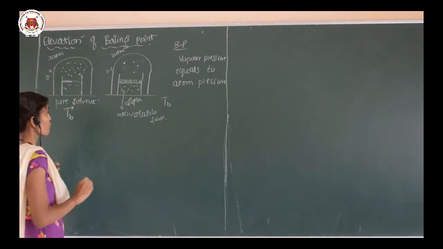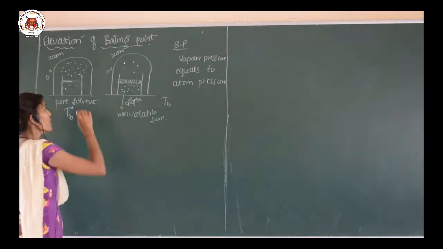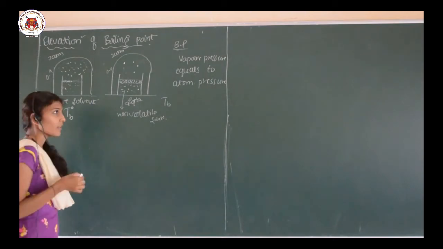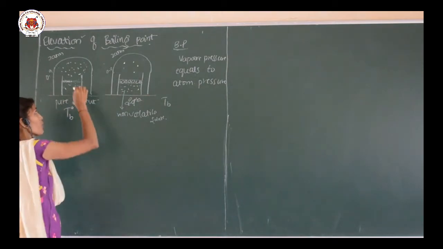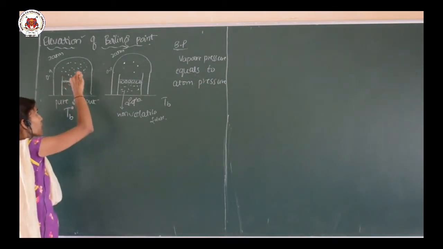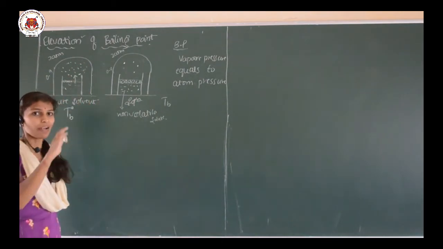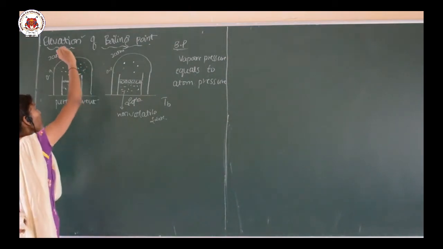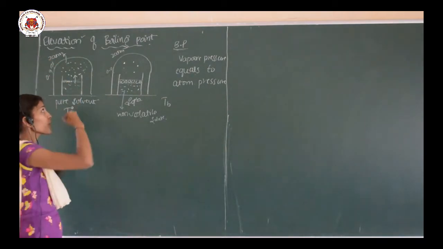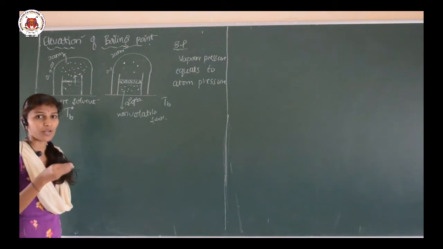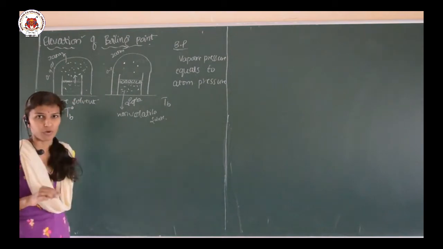When I start heating these two, they start boiling, and where we added the solute, it takes more time to boil, because here the pure solvent can easily form the vapor, and these vapors produce the vapor pressure, and that vapor pressure becomes equal to the atmospheric pressure. It means 0.9 is near to 1. With a little boiling, 0.9 converts into 1 atmosphere, it reaches 1 atmosphere, so it will be the boiling point.